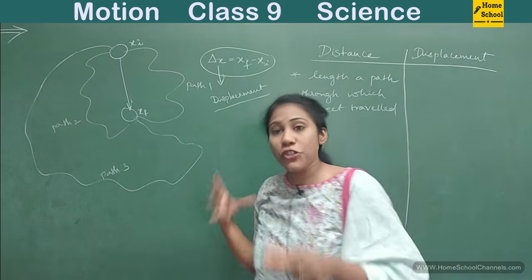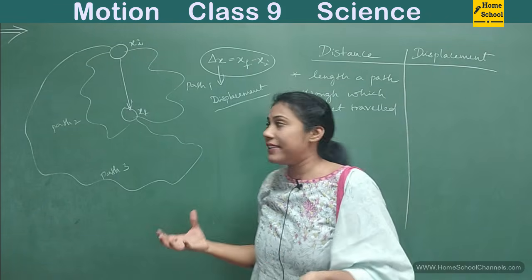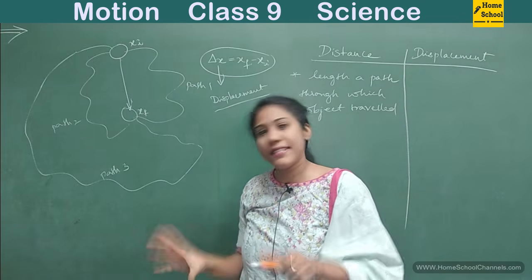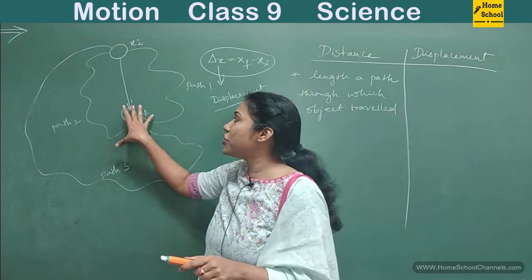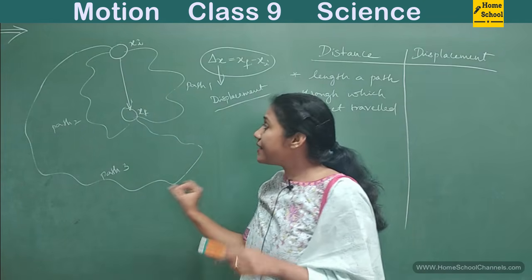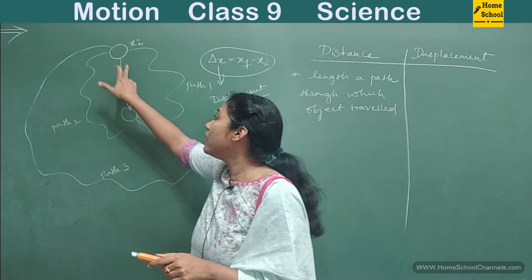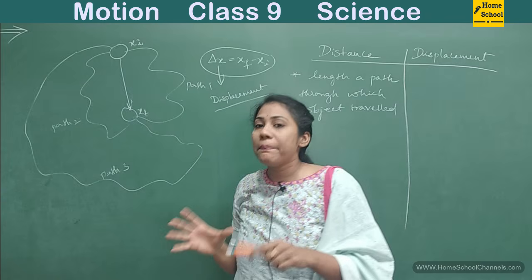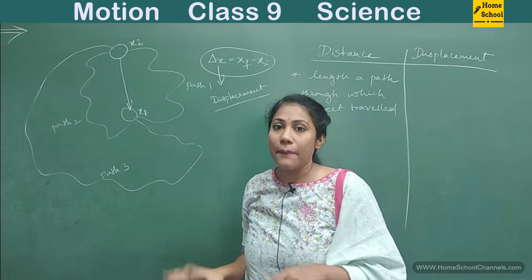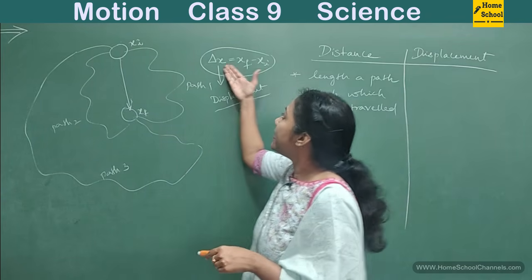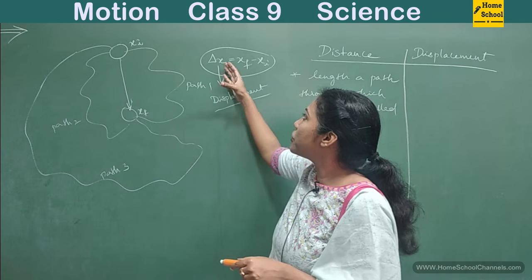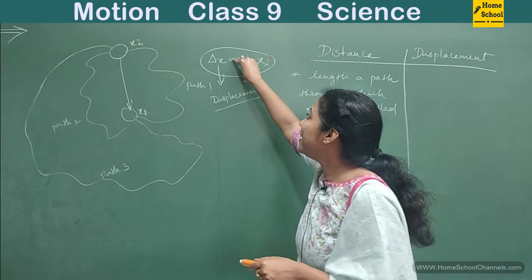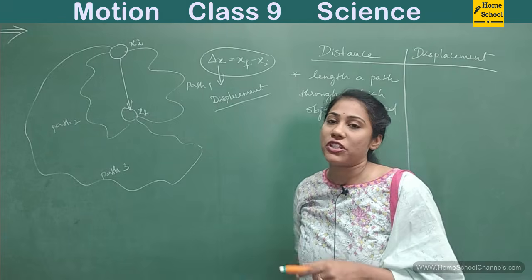Or in short we can say that it is the shortest distance between the positions, and the shortest distance will always be in a straight line. In simple words you can remember it this way, but actually displacement is this change in position, which mathematically can be represented as final position minus initial position.